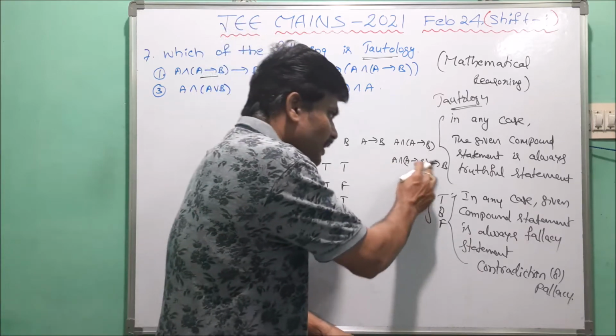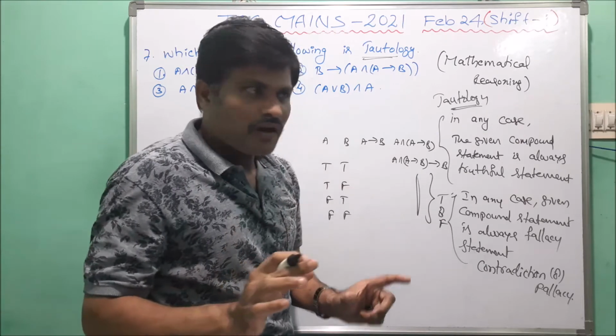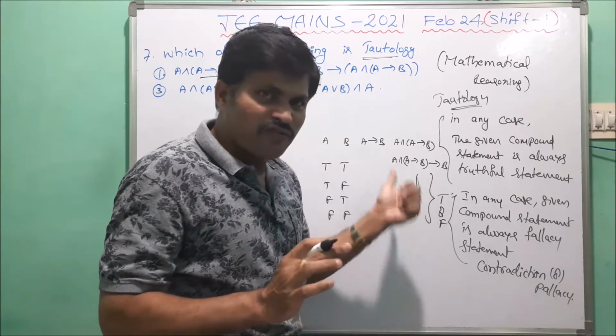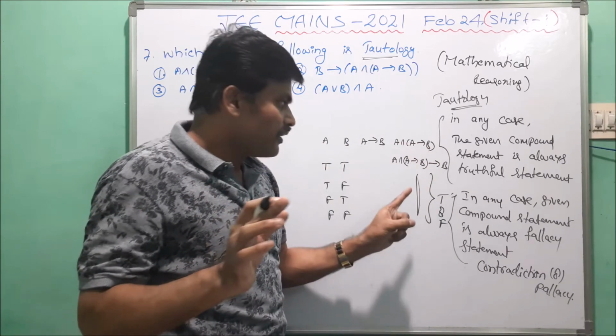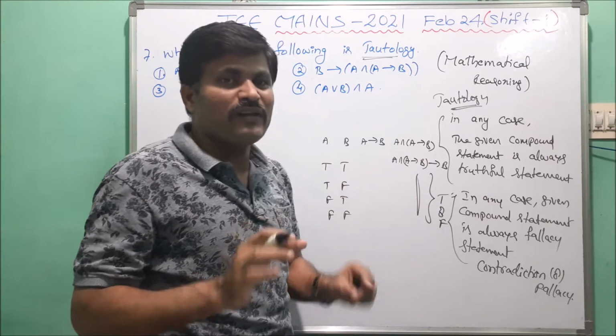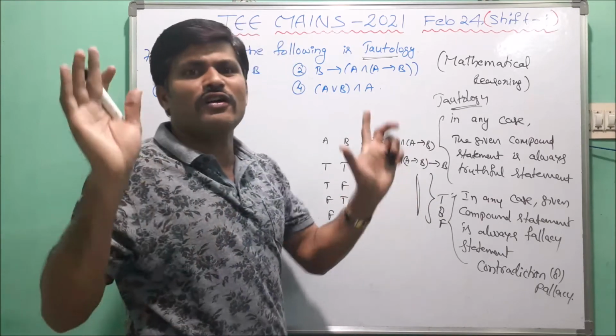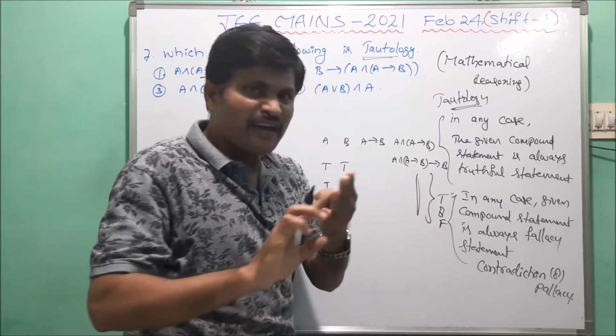But if some truth values are true and some are false, or all are T except one and the remaining one is false, then that type of compound proposition is neither a tautology nor a contradiction. So here three cases arise.